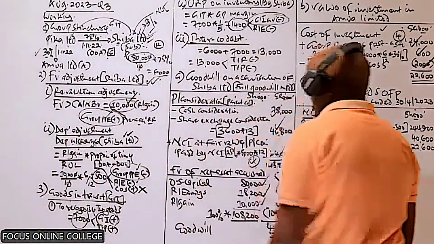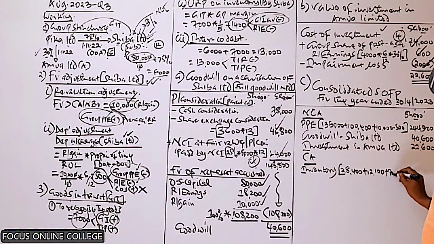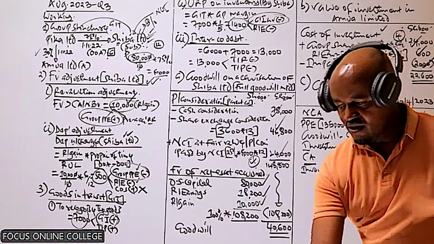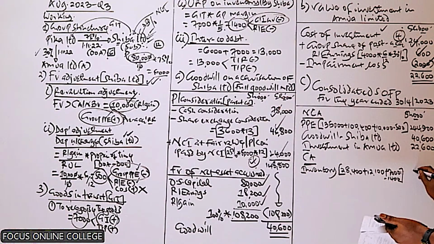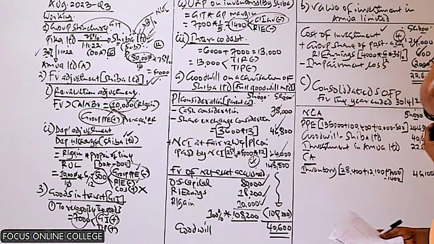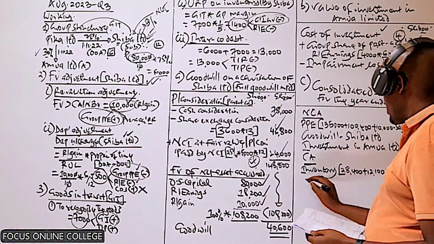So we have 28,400 plus 12,100 plus 7 minus 14, which will give us 46,100.